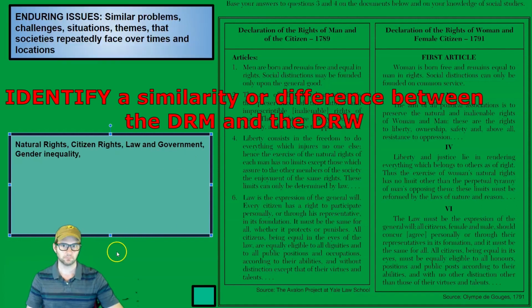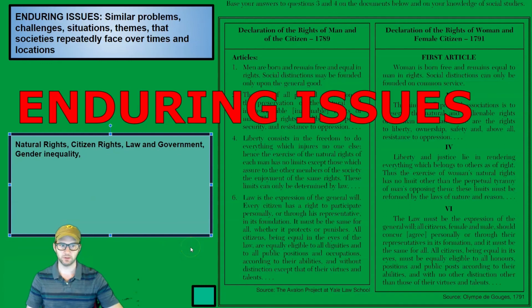Good. Okay, to finish up with enduring issues, similar problems, challenges, situations, themes that societies repeatedly face over times and locations. I see natural rights, citizens' rights, law and government and the citizen, and gender inequality. Those are the biggest enduring issues that I see.